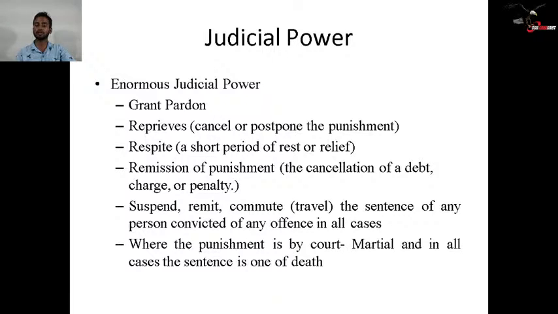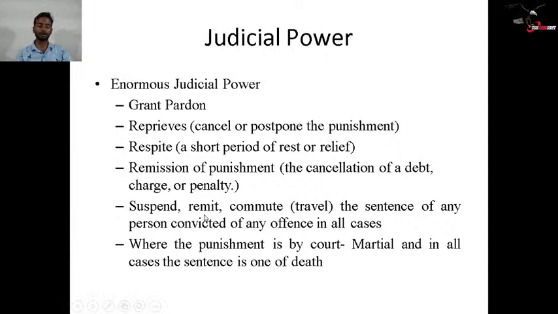The President can suspend, remit or commute the sentence of any person convicted of any offence. Already we have discussed that the sentence, including the death sentence, can be pardoned by the President of India. Where the punishment is by court martial, in all such cases the sentence can be one of death. The court martial, which is done in the military, can also be pardoned by the President of India. But court martial sentences and sentences of death are not pardoned by the governor of a state. So that is understood.